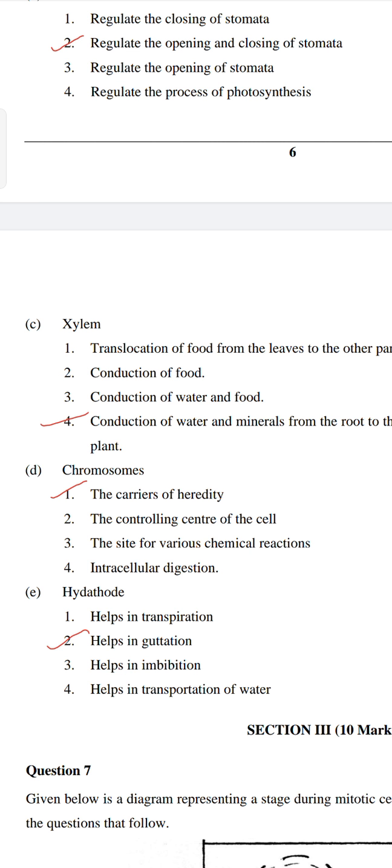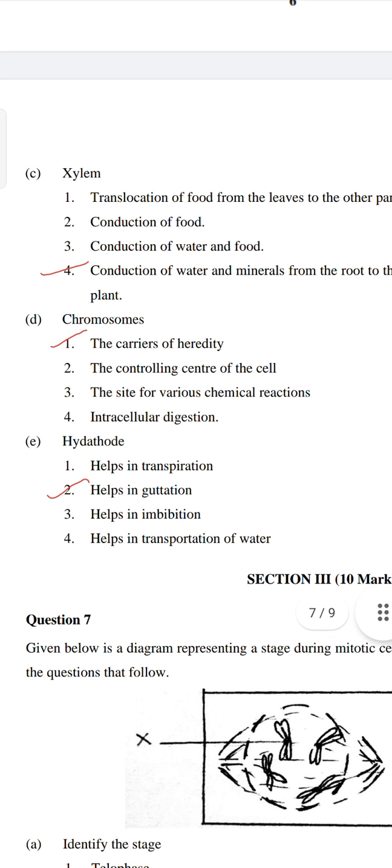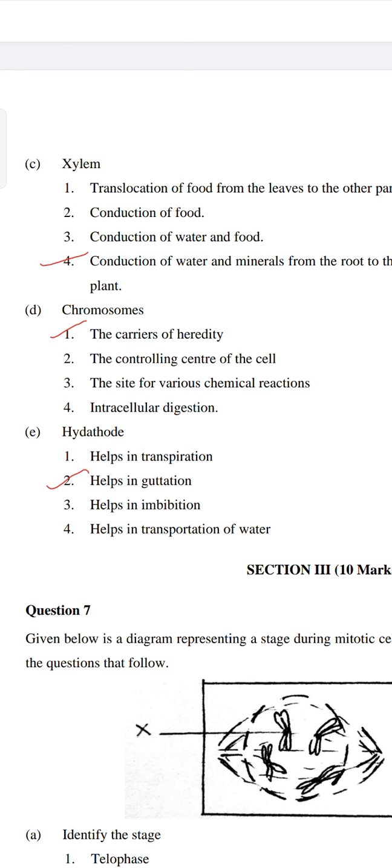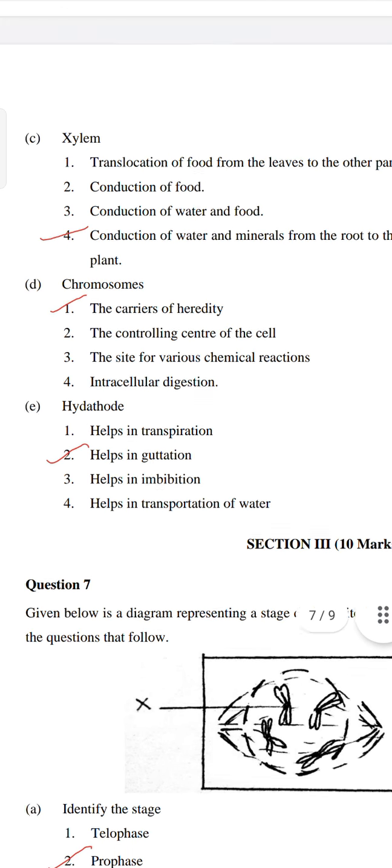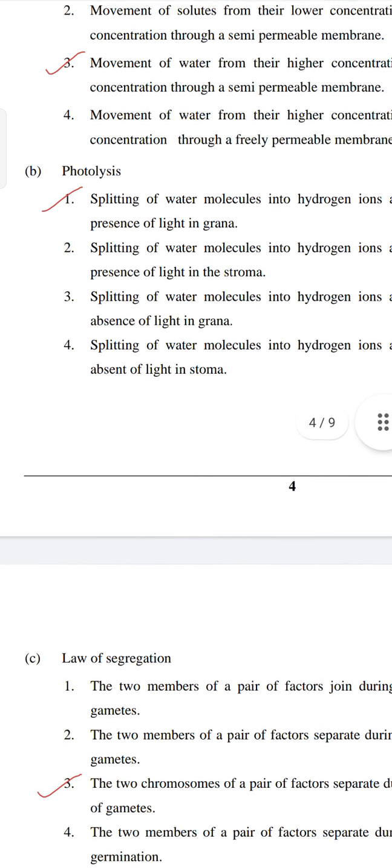Chromosomes are the carriers of hereditary. Hydathode helps in transpiration, helps in guttation, helps in imbibition, helps in transportation of water. So the answer is guttation.